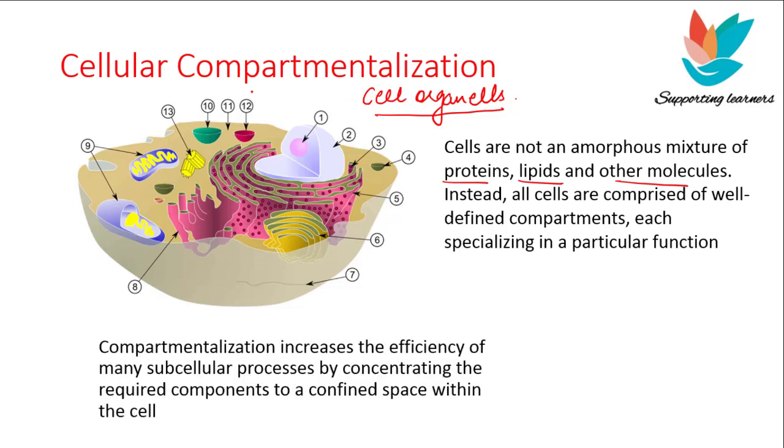And why does a cell do that? A cell does that to increase the efficiency of the subcellular processes that are taking place inside the cell. So each compartment has a confined space, and each of them is specialized to perform a particular function. So this is how the cell increases its efficiency of functioning.